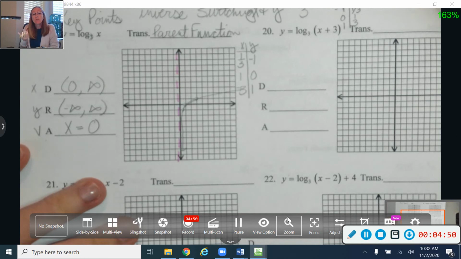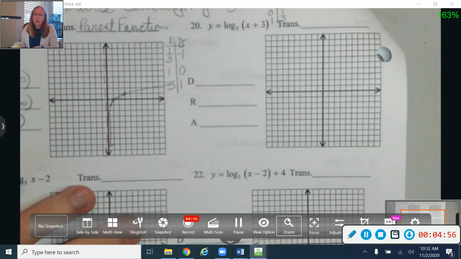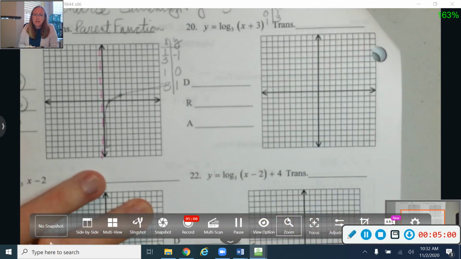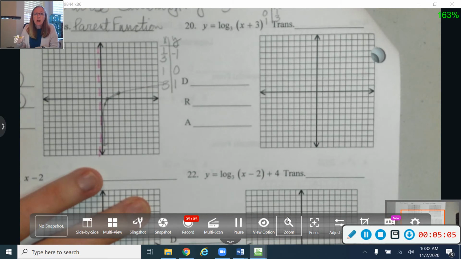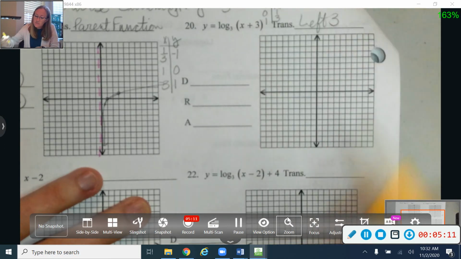Okay, so other than the switching of x and y, everything's really going to be the same when we talk about our transformations. Let's jump over here and take a look at number 20. So on number 20, I'm adding 3 to the inside of my function. So remember that adding and subtracting is going to be the opposite from what you would think, going right or left. So this one's going to move to the left 3.